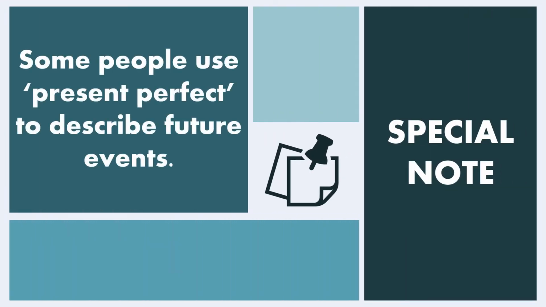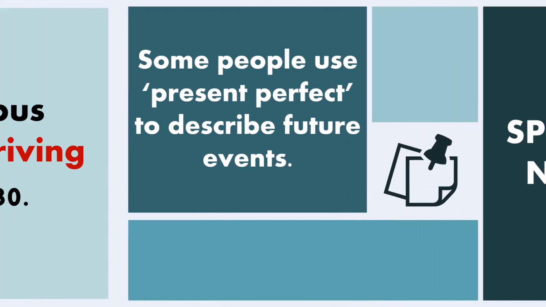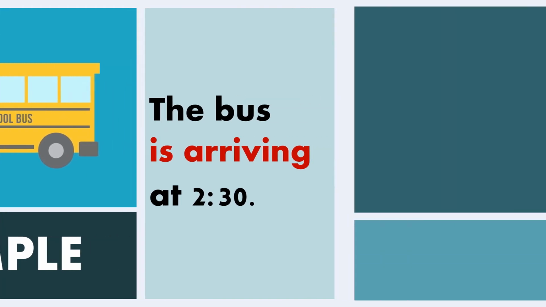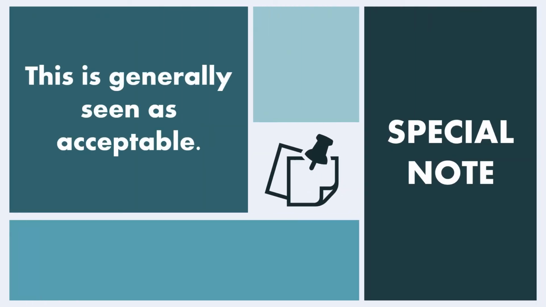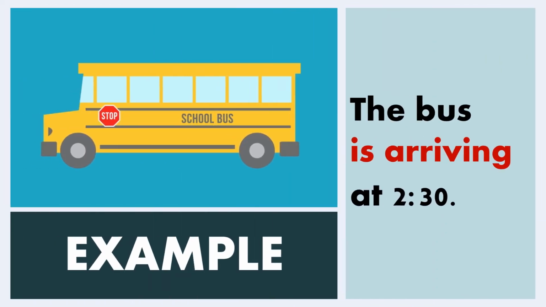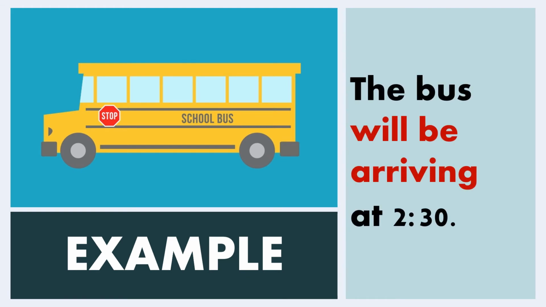Special note, some people use present progressive to describe future events. Example, the bus is arriving at 2:30. This is generally seen as acceptable. However, it's best to use future progressive in this context. The bus is arriving at 2:30? No, the bus will be arriving at 2:30.